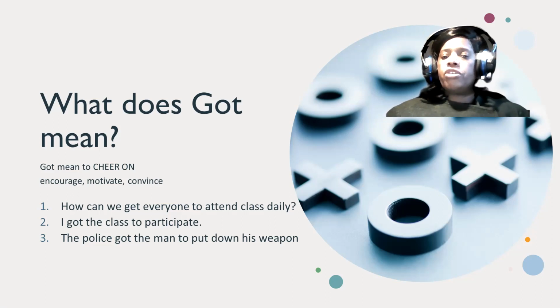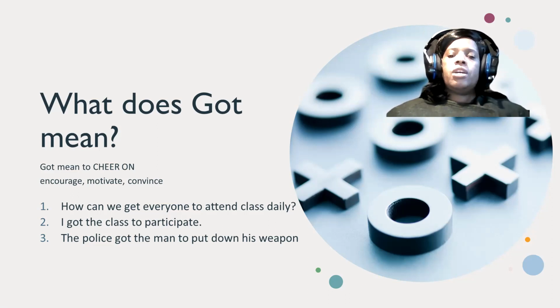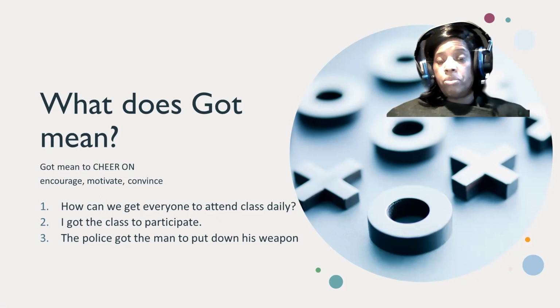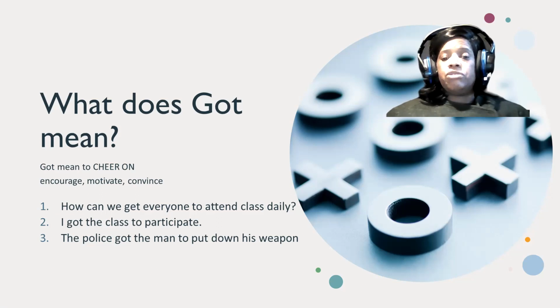"Got" can also be talked about in a negative way. So we went outside and we saw lots of police outside. We saw them put a man in handcuffs. And we can say in this scenario, the police got the man to put down his weapon. So that's in a negative scenario.